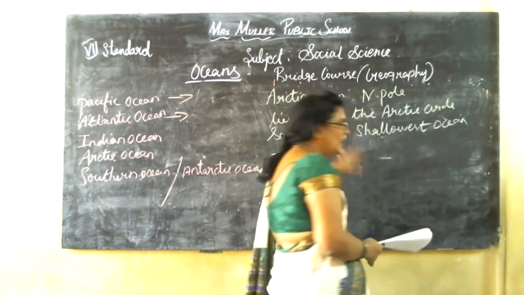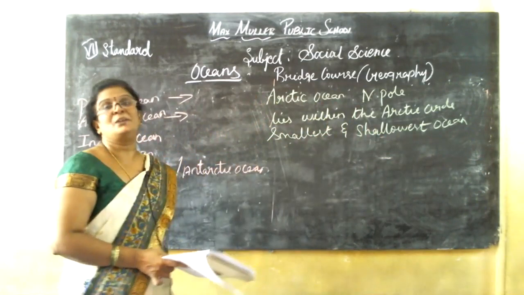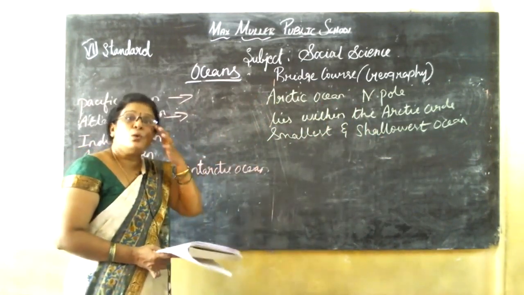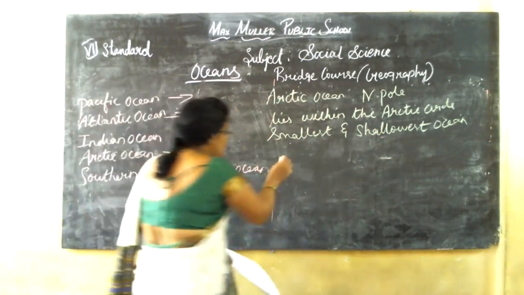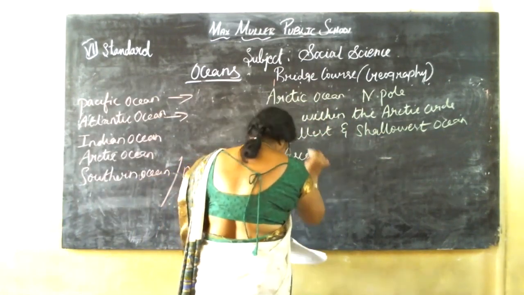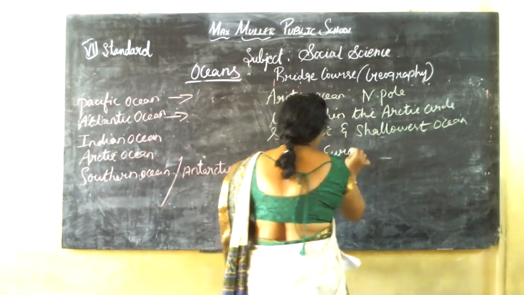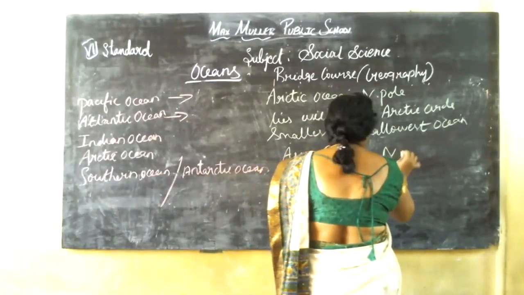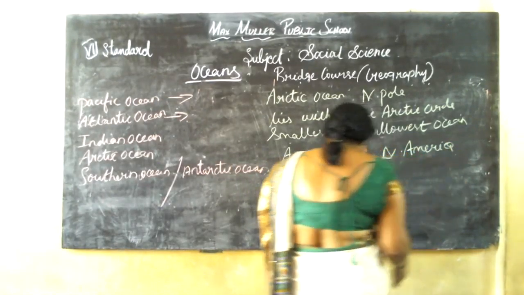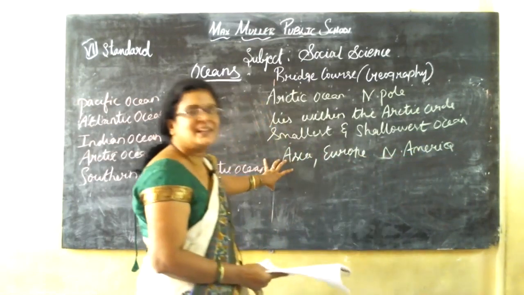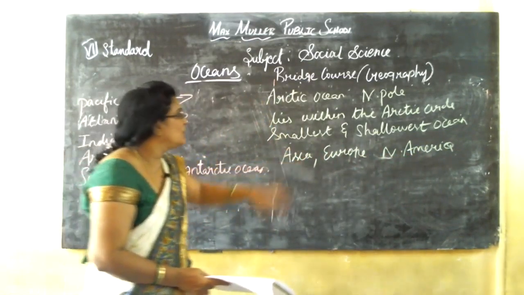It is surrounded by the continents. So what are the continents surrounding the Arctic Ocean? One is Asia, next Europe, North America, and then the country of Greenland. You all know Greenland is in North America.